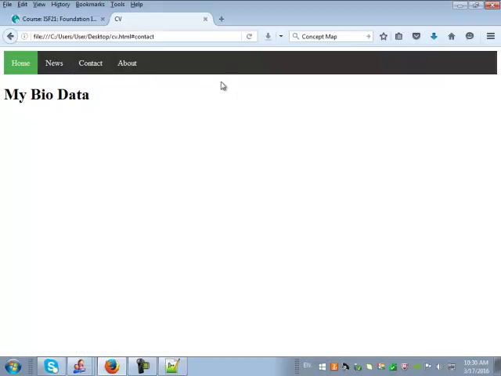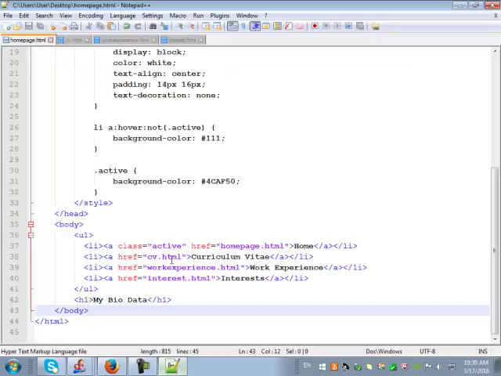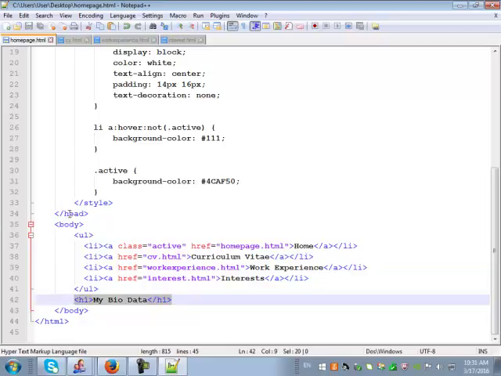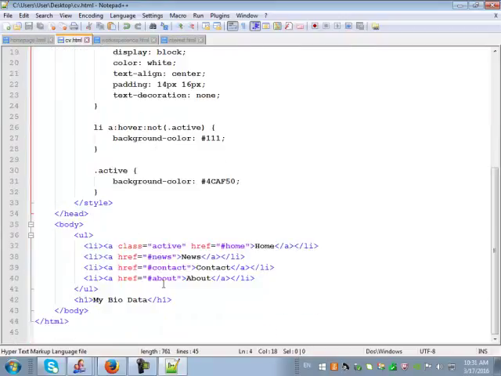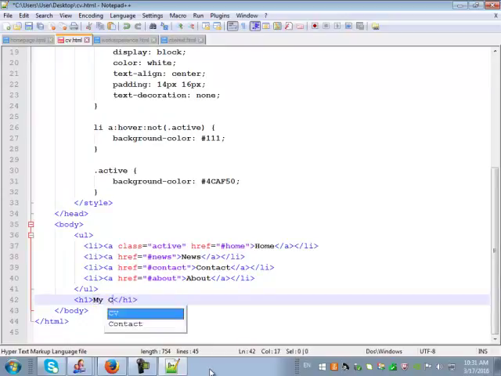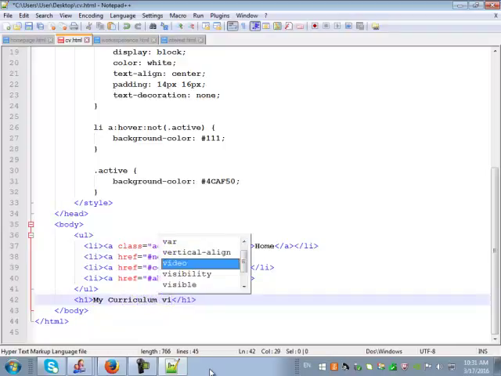So let's go and make this a bit more neat. Now this one says my biodata. Let me copy this and see over here. It says my biodata. So this one is curriculum vitae. So I can type here my curriculum vitae.